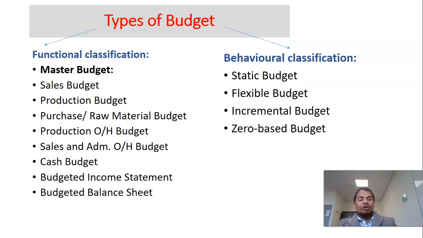And that's why if you want to compare or evaluate the performance of the manager, you have to prepare a budget for 9,000 units. That is the unit that you actually produced.